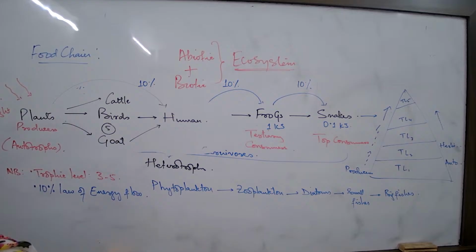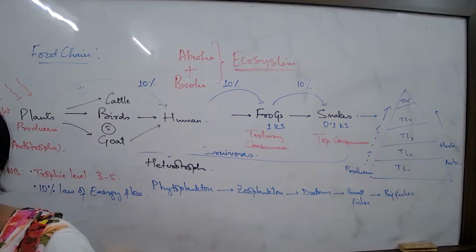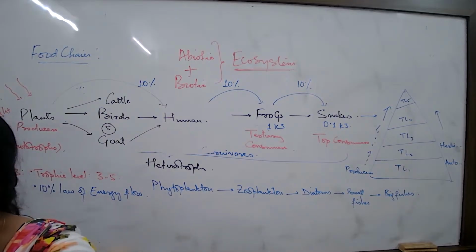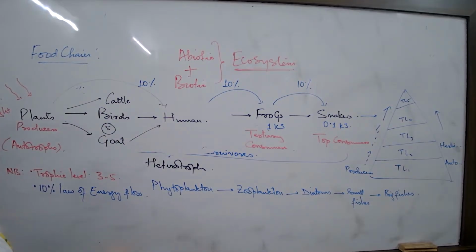So what is the most important problem if the ozone layer is getting thinner? What will be the major problem? The penetration of UV radiations will be much more. If the penetration of UV radiation is much more and the release of CFCs and HCFCs from the surface of the earth is much more, then what? Ozone is getting broken down into an oxygen molecule and an oxygen atom.